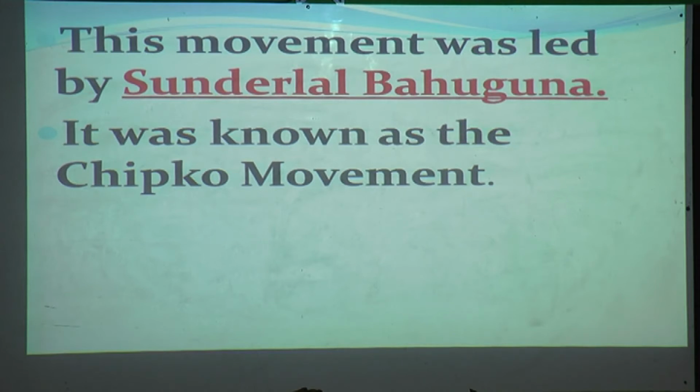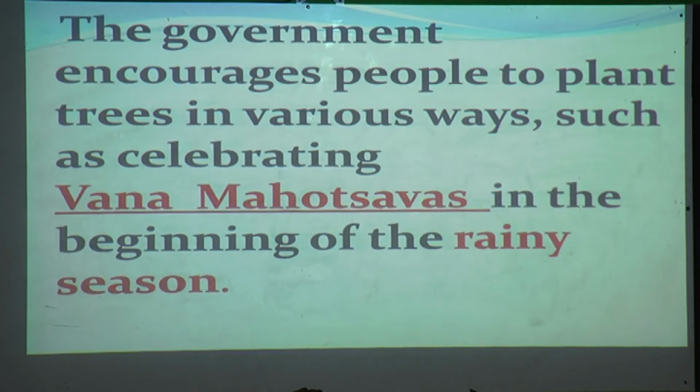The government encourages people to plant trees in various ways, such as celebrating Vana Mahotsav at the beginning of the rainy season. The government is also taking many steps to protect forests.